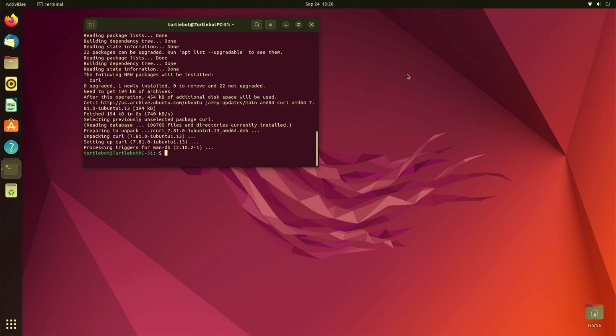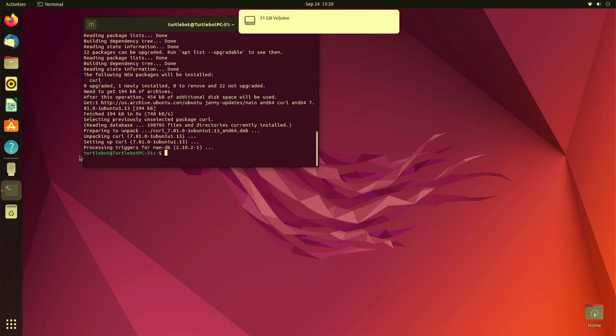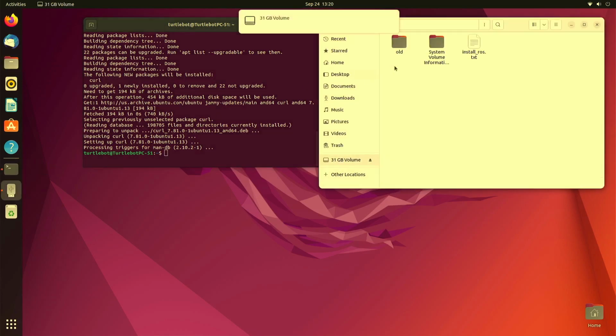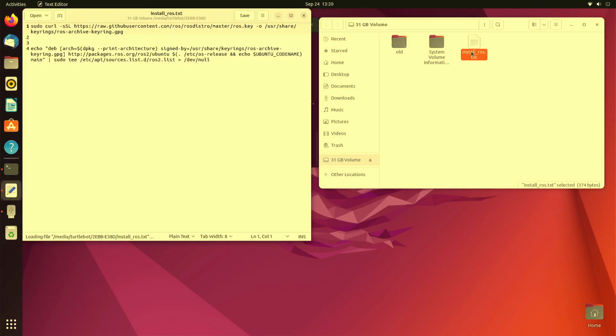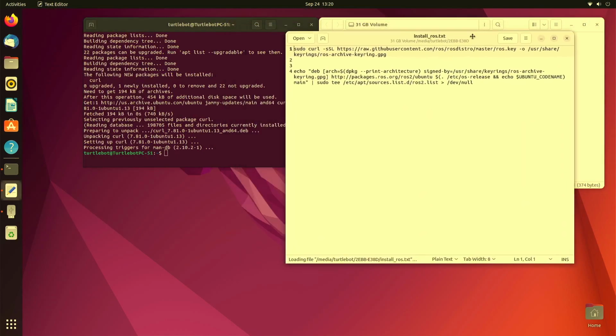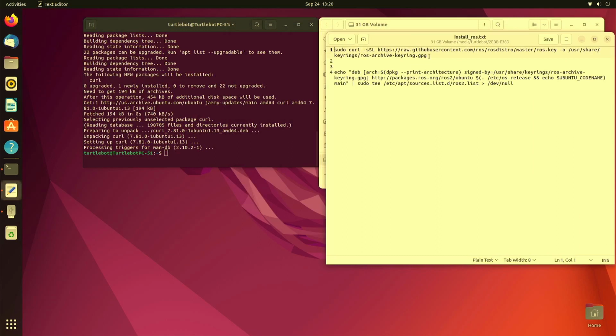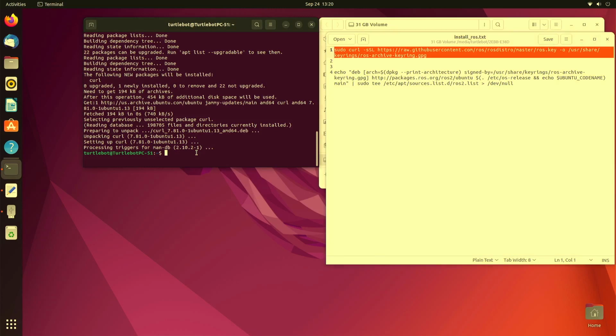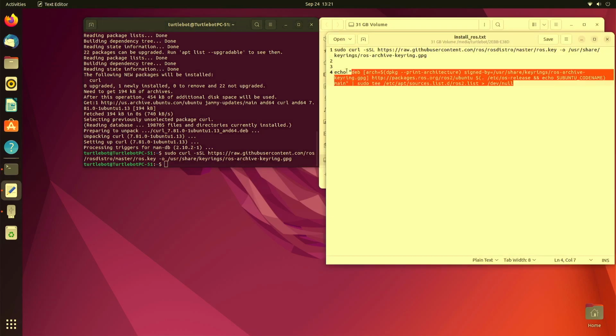So we're going to plug in the flash drive. We're going to open it up. There's going to be a file since we just copied it there. And the first one is this command. So we're going to copy it and then right click and paste, and then press enter. Okay. And we're going to run this command to add the repository to the source list.